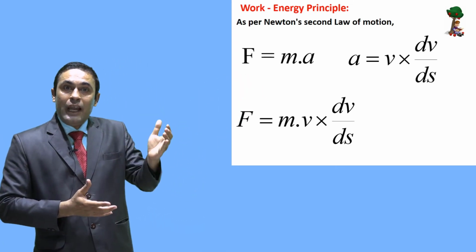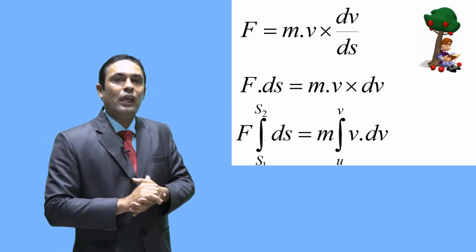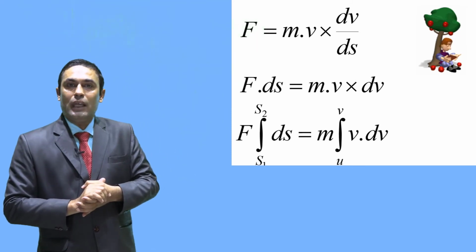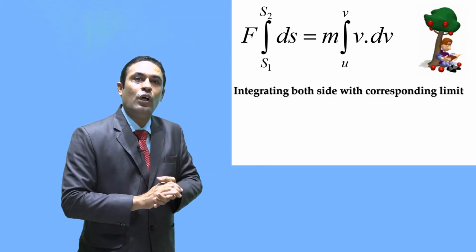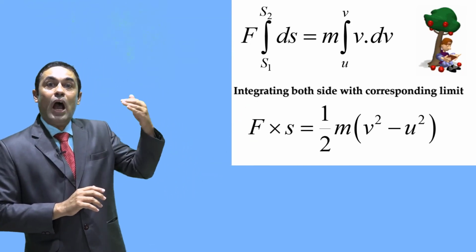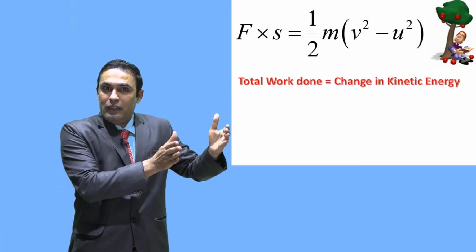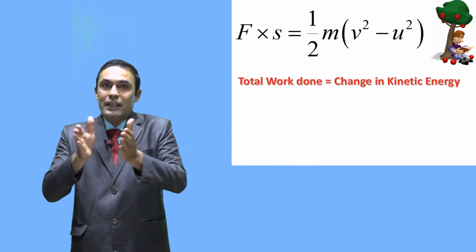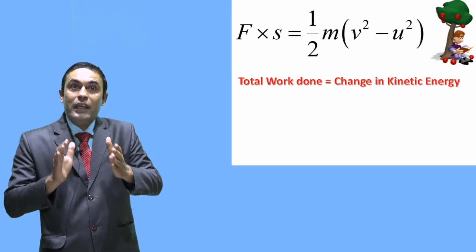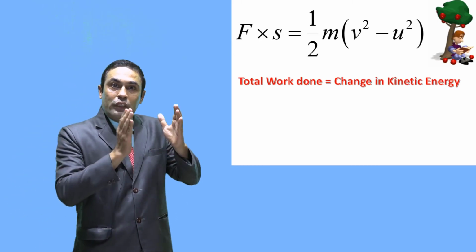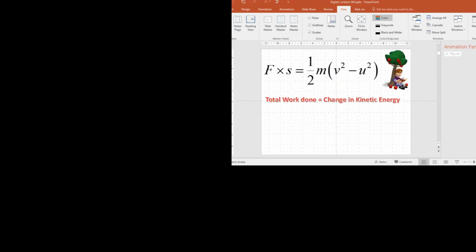If we integrate this with corresponding limits, that is s1 to s2 and u to v, we will get F into ds, and the integral of v is v square by 2 and the integral of u is u square by 2. So F into s is equal to half of m into v square minus u square. We can see the left hand side is the total work done on the body, and the right hand side is nothing but the change in kinetic energy. So we can say the work energy principle states that the total work done is equal to the change in kinetic energy of the body.